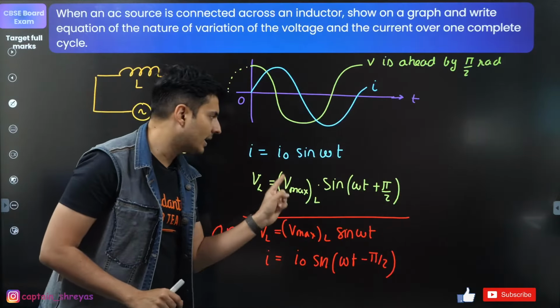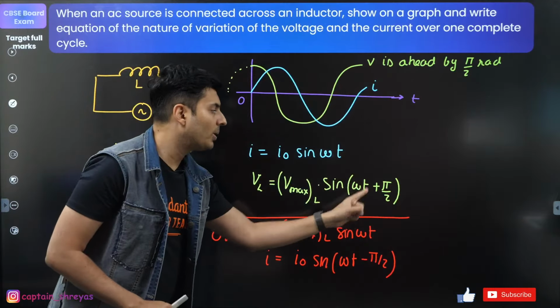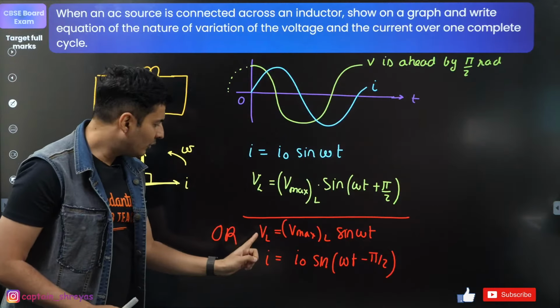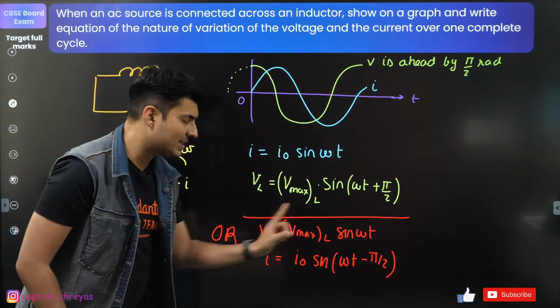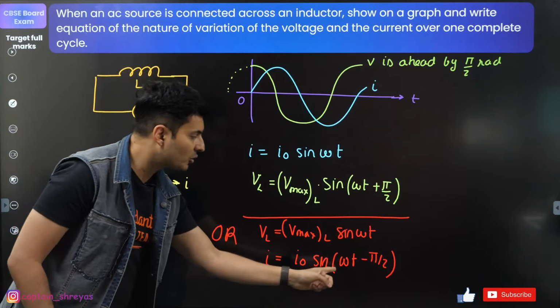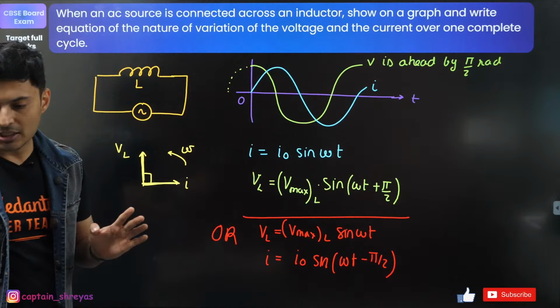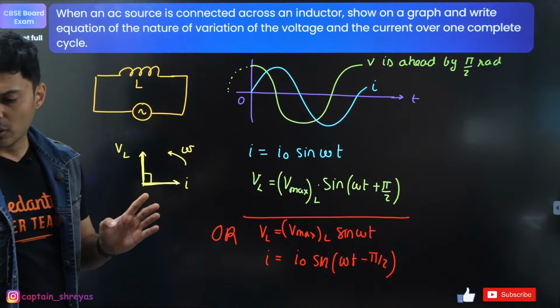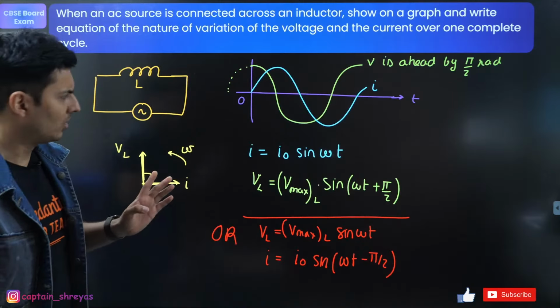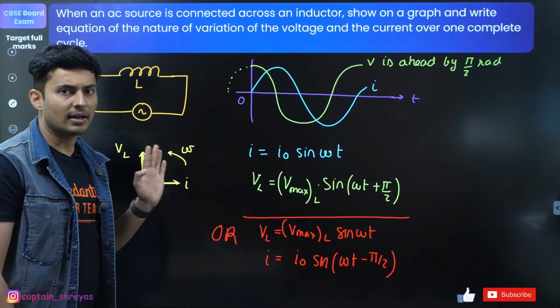If you write I as sine, then voltage is ahead. So put plus pi by 2 for voltage. If you write voltage as sine, then current is behind. So put minus pi by 2 with current. That's all. Is that understood? Can we write IV cos pi by 2? No, Kishore. Write it like this only. This is the correct answer.